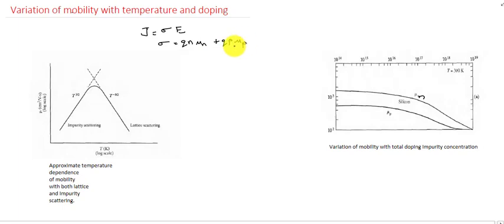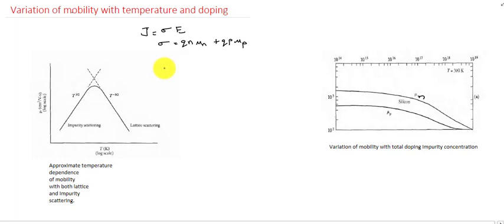This is the expression for total conductivity of semiconductor, where mu N and mu P are the mobility of electrons and holes. Mobility means the ease of flow of electrons in a semiconductor. So now we are going to see how mobility varies with the temperature and doping.